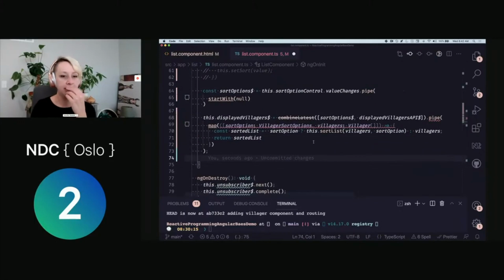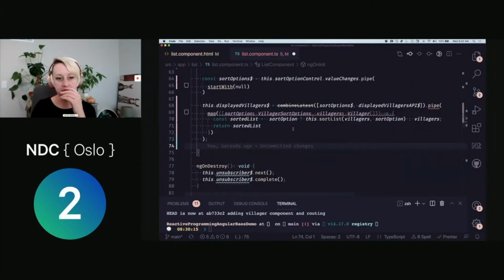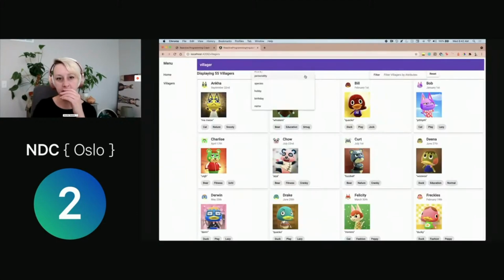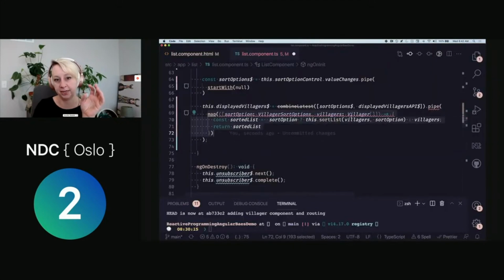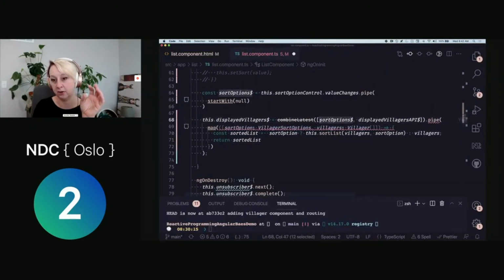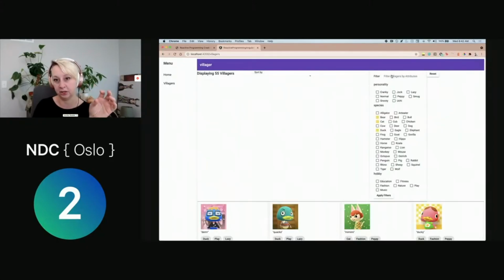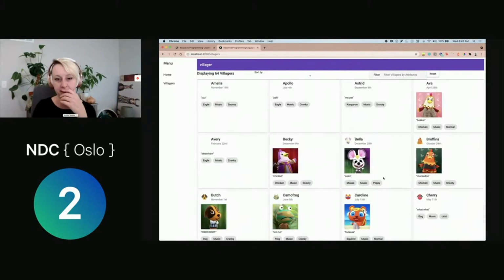Okay. So next up, what we want to do is think about filtering. So we've handled the sort functionality at this point, where if we execute a sort event here, it is going to go into that pipeline and handle that. And so anytime we sort, we are going to have our displayed villagers. This map function is going to execute because we've received a new value in the sort options observable. It's going to re-execute this code and make displayed villagers what we want. And so the next piece that we need to bring in then is our filter piece. And so this is where we're selecting checkboxes and then hitting our apply filters button.